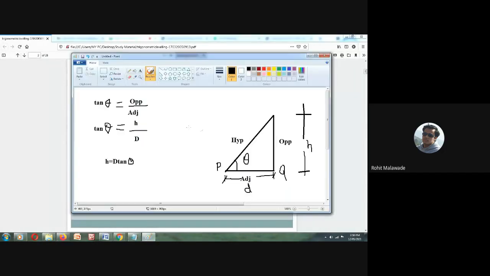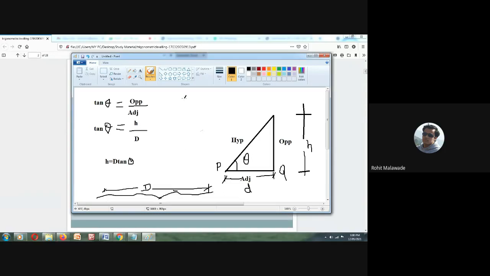Suppose this is your ground level. If I don't have anything, I can measure the distance by using a tape. But how should I know what undulations there are in the ground? I can have undulations; here the height will be different, and there the height will be different.